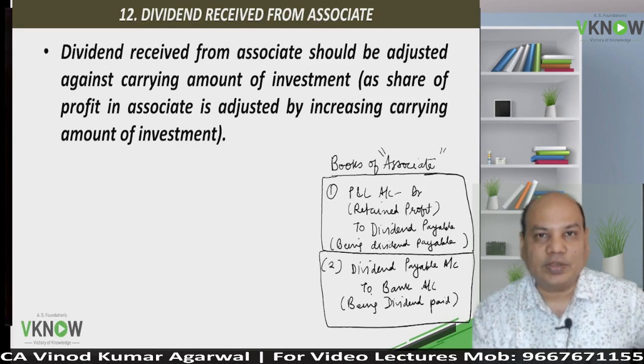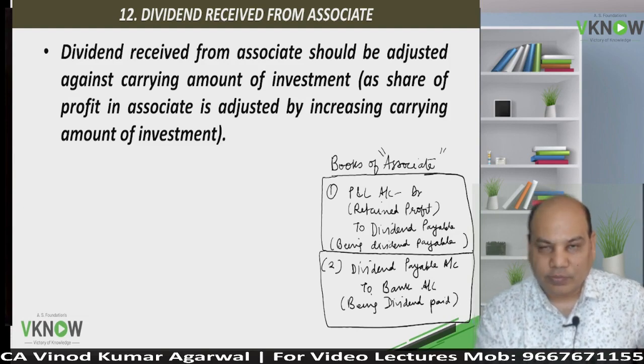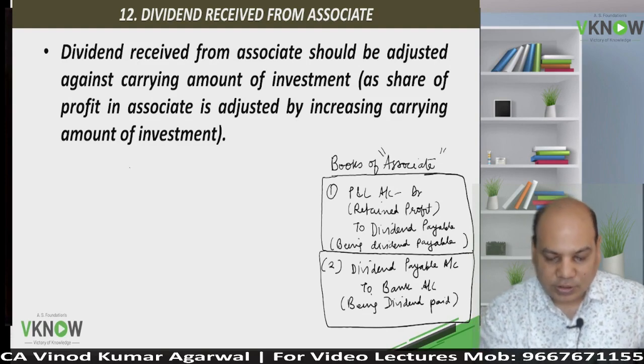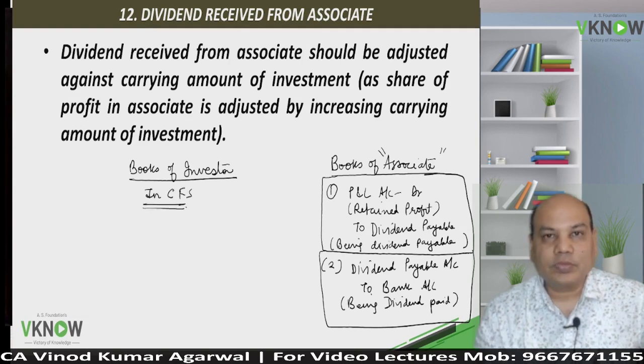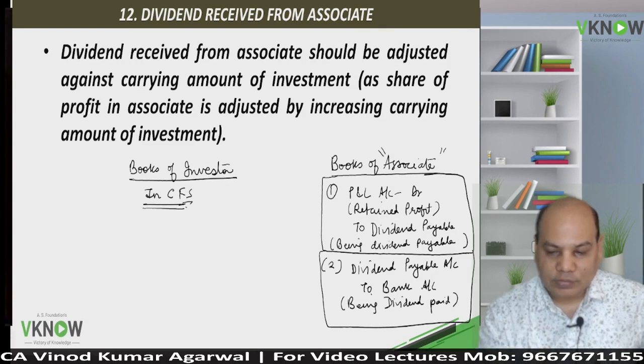Where are you passing these entries? You are passing these entries in the books of associate, but we have to apply accounting standard 23 in the books of investor, in CFS, whenever the dividend will be received.